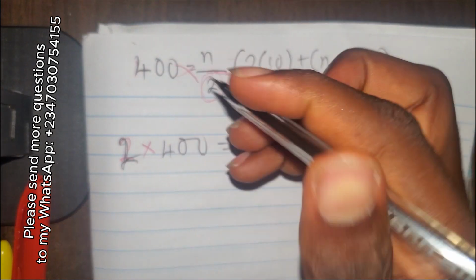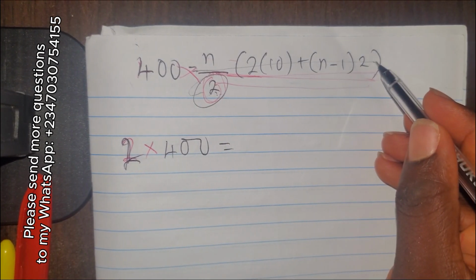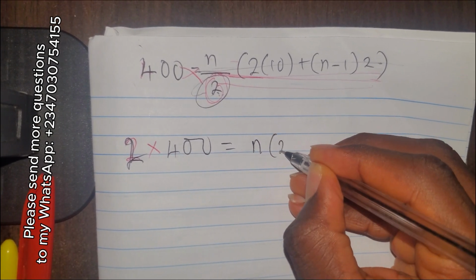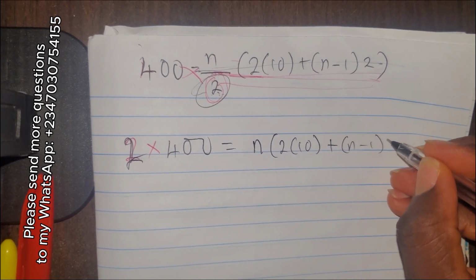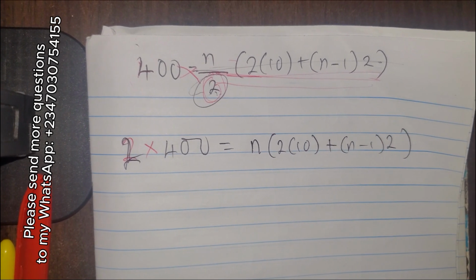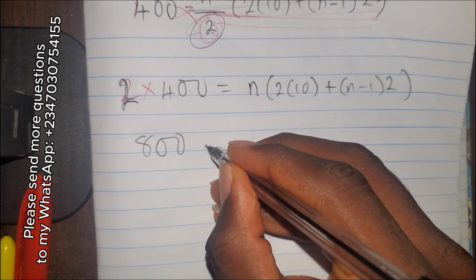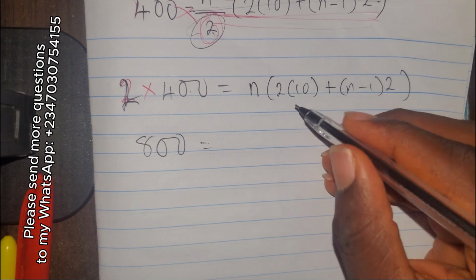So we have now eliminated 2 from the denominator, and what we are left with is everything on top, which is called the numerator, we'll be having n times 2 times 10 plus n minus 1 times 2. You get that? So let's multiply that. 2 times 400 will give us what? 800 equals, okay, let's open this bracket carefully.